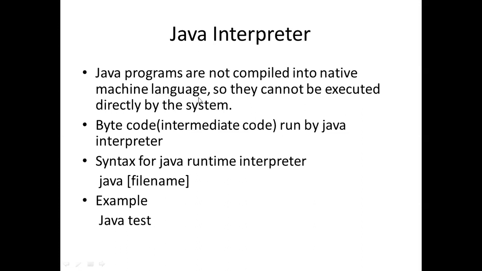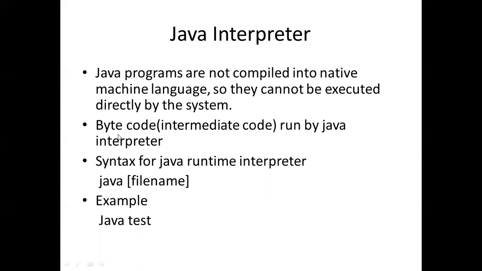Native machine language means the one on which it is run or executed. So Java program cannot be compiled directly into machine language. Means Java interpreter is used to convert bytecode into machine code, because Java programs are not directly converted into machine language